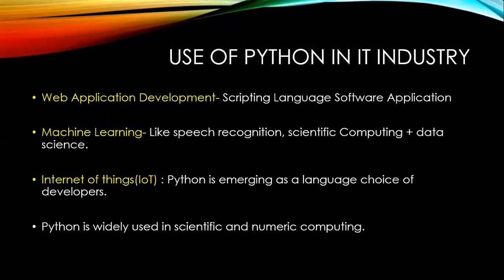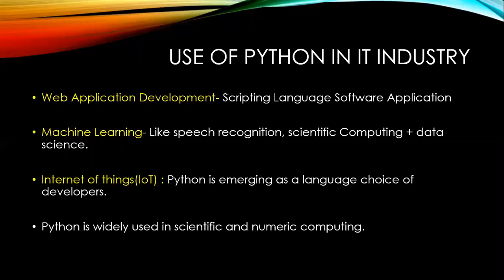Now see, the next point is the use of Python in the IT industry. Basically there are many uses of Python. First is web application development, that is, scripting language software applications. Next, in machine learning, we use Python for things like speech recognition applications, scientific computing and data science. Then in IoT, which means Internet of Things, Python is emerging as a language of choice for developers.